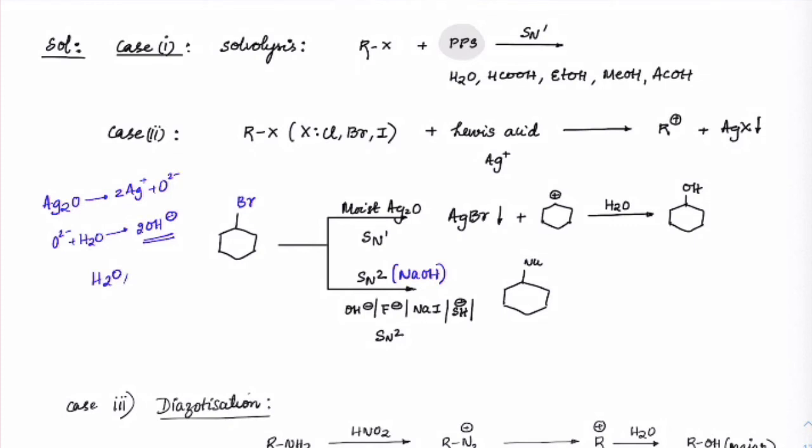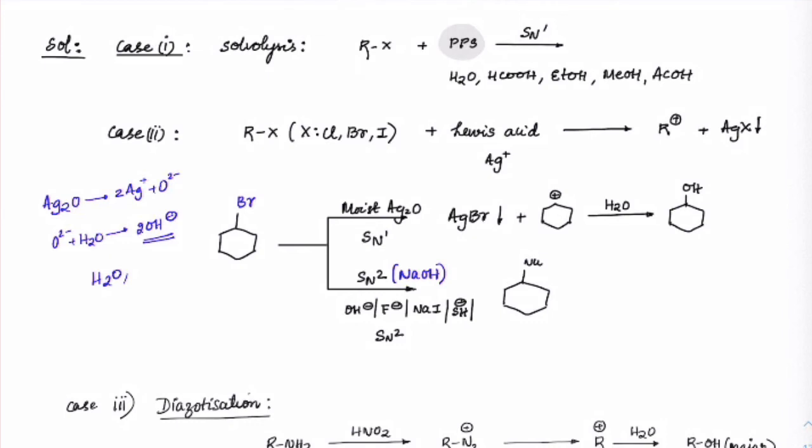Depending upon which has the higher concentration, usually water will be in high concentration and that would be more. So water will attack, or any OH minus which is present might also attack, but eventually you will get the same product, so it doesn't matter. So the carbocation is formed during the formation of AgBr. That is what you need to remember.